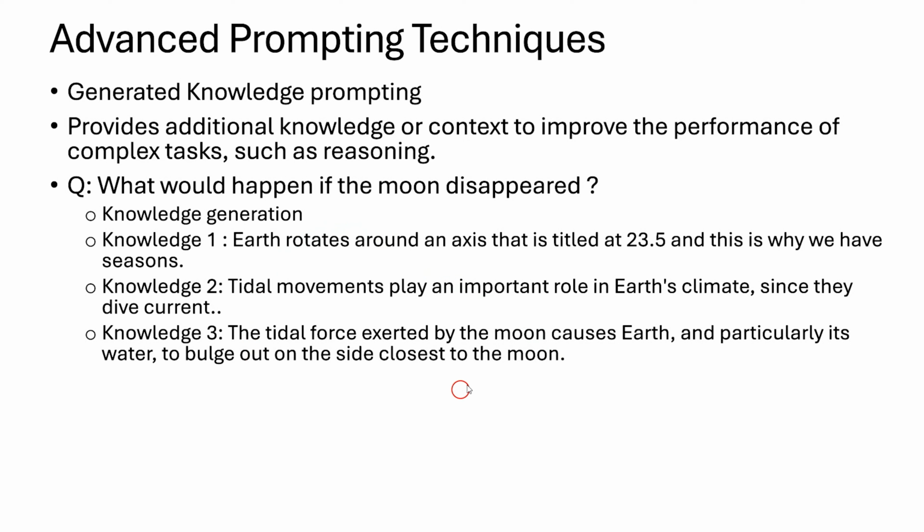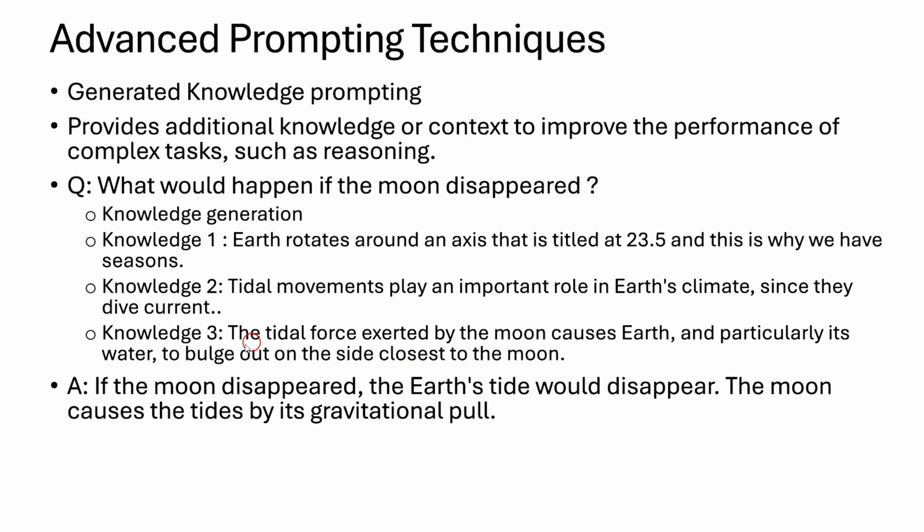So this is the knowledge we are providing to it. And by using this knowledge, how ChatGPT or a generative AI model will respond, we'll see now. Okay, but this is what we're expecting, right? If the moon disappeared, the earth tides would disappear. The moon causes the tides by its gravitational pull. So this is the answer.